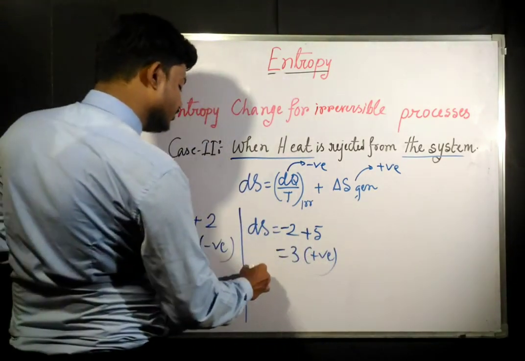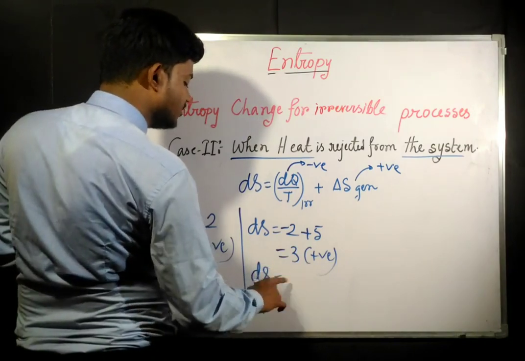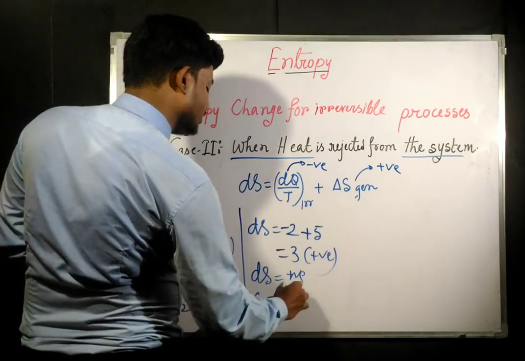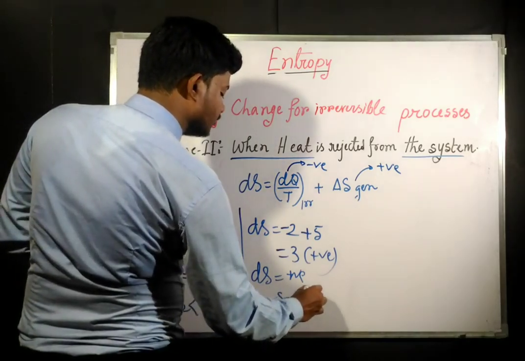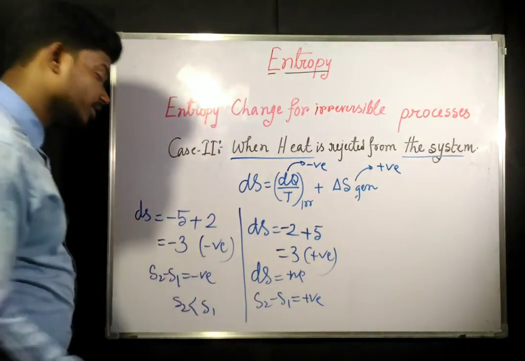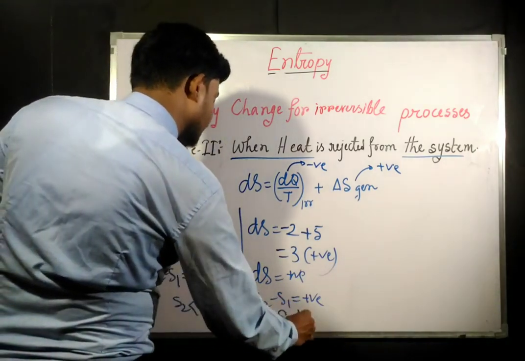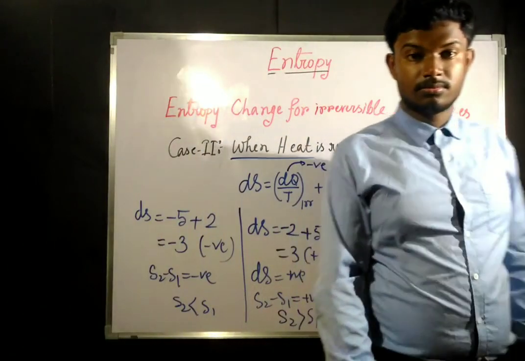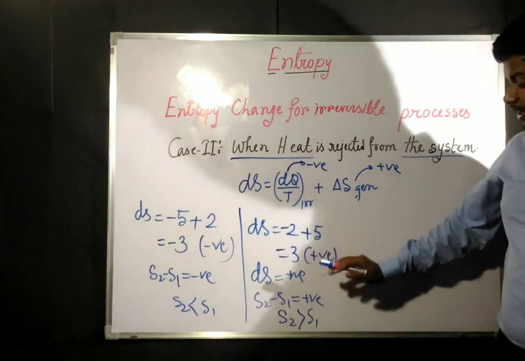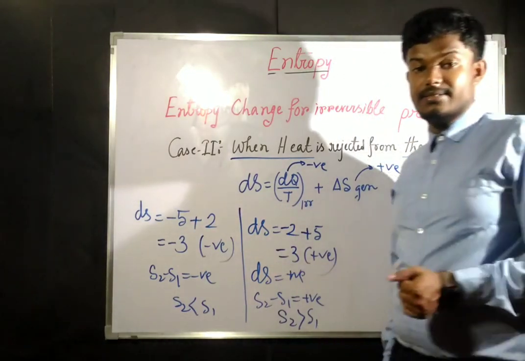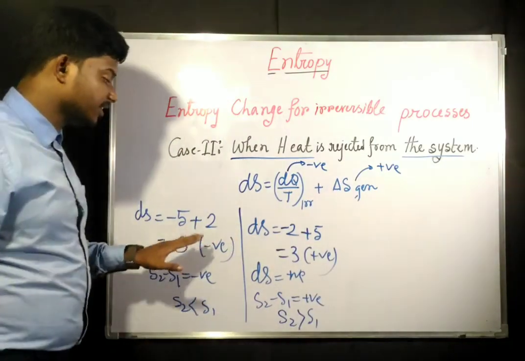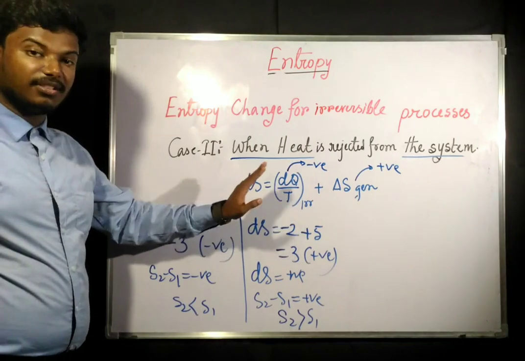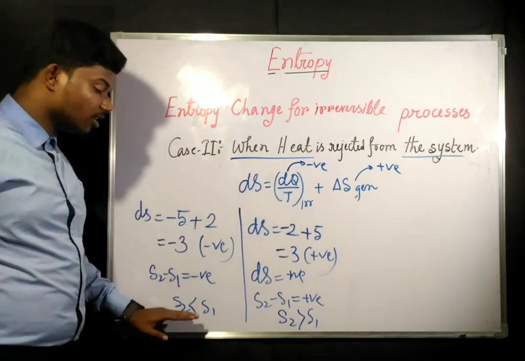Now if this is positive, that means dS is going to be positive. That means S2 minus S1 is going to be positive. If S2 minus S1 is going to be positive, that means what? S2 is greater than S1. Okay, that means what? Here entropy is going to increase. That means we can say that if it is heat rejection from the system, irreversible process, entropy may